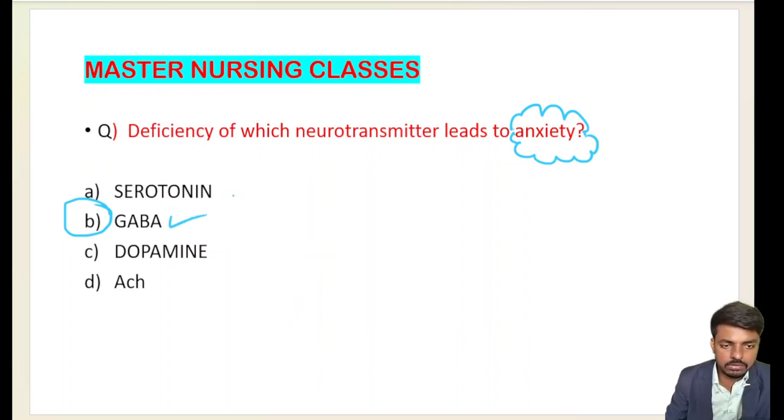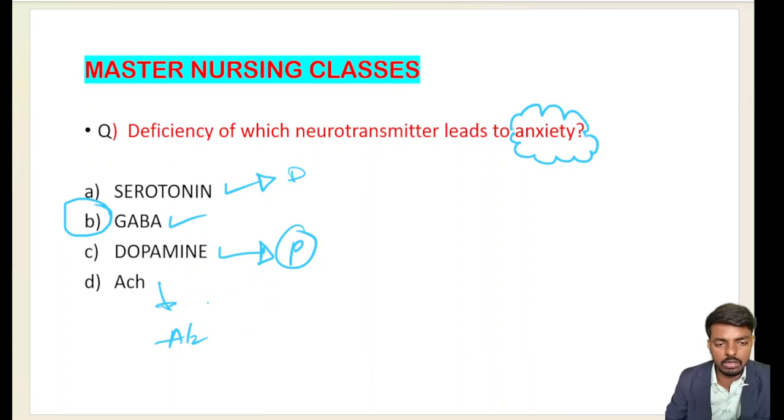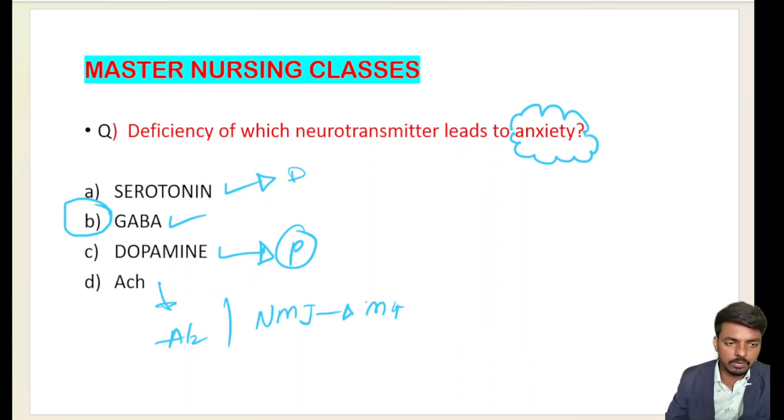Okay. Due to the deficiency of serotonin we have, very important, depression. Due to the deficiency of dopamine we have Parkinsonism. Due to deficiency of acetylcholine in the brain or central nervous system, we have Alzheimer's disease. And at the neuromuscular junction, we have myasthenia gravis. Let me discuss that in that particular question.